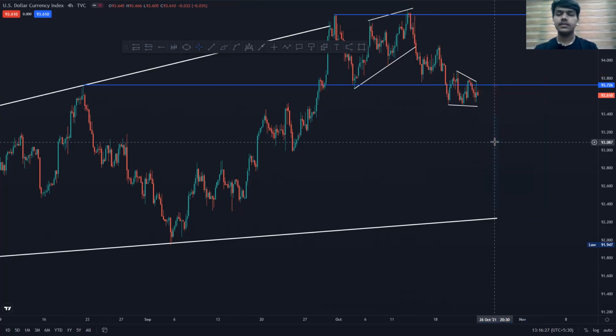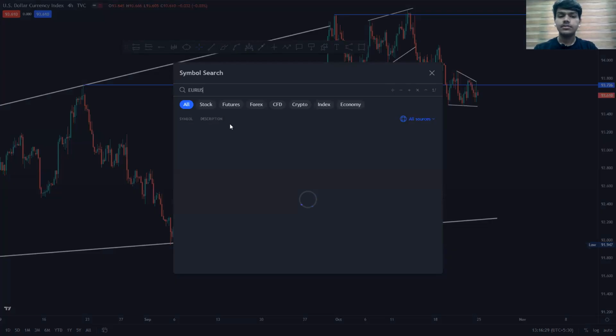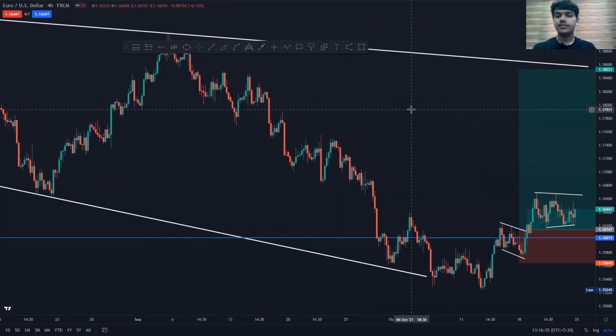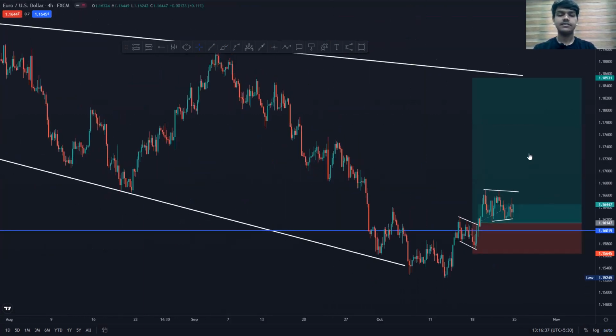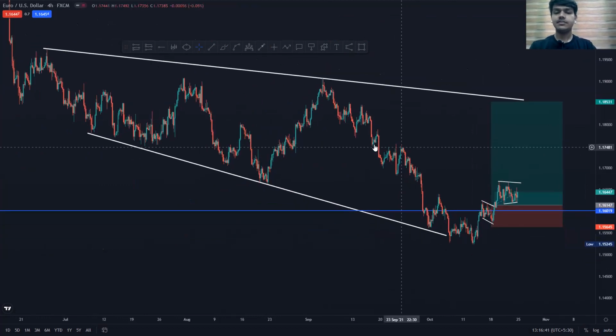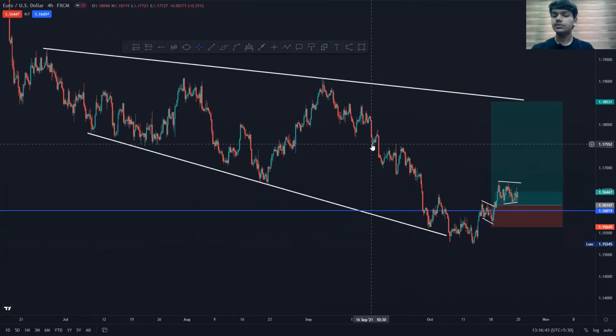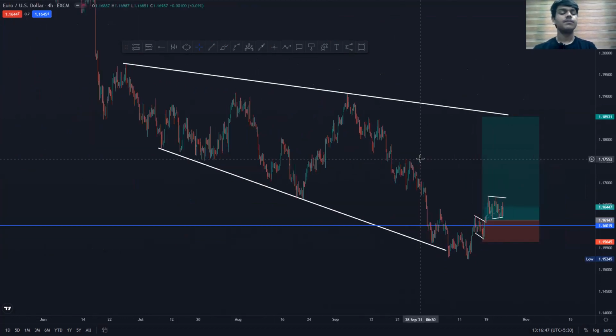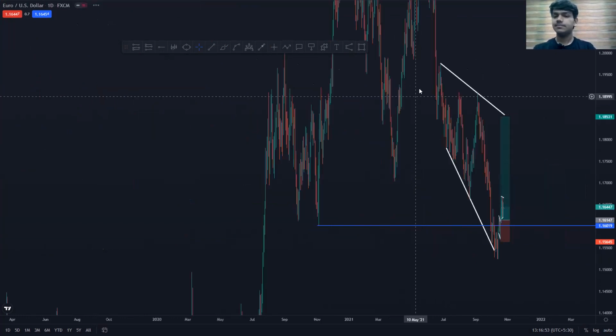If I just talk about EUR/USD, you can see EUR/USD is one of the best pairs I have forecasted, and last week I entered this trade. I shared it with you as well, you can see previous videos. I have shared with you that EUR/USD should move to the upside, because the dollar index is going to go down. This was a very clear structure on EUR/USD, and I have shared it with you as well.